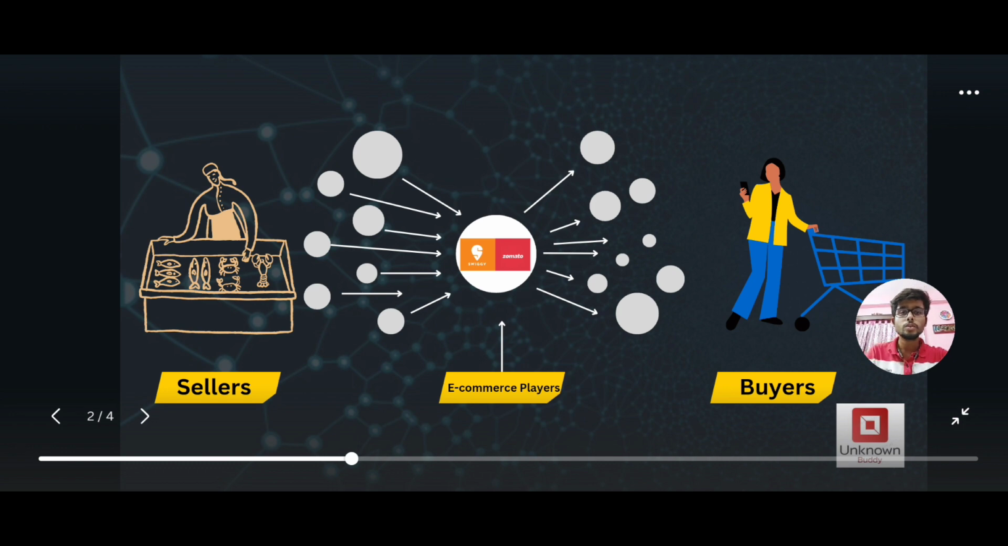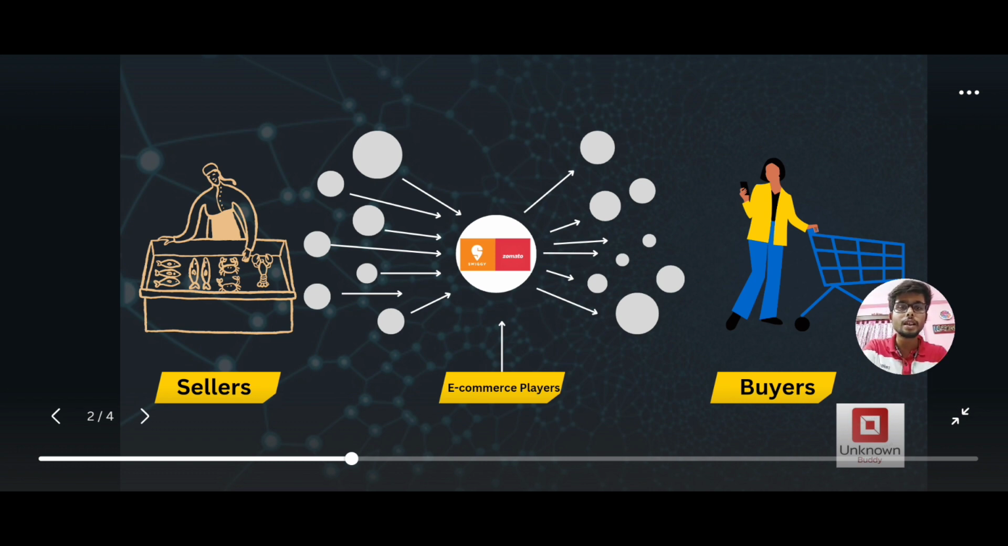So coming to the first part, that is how e-commerce players like Swiggy and Zomato work. I've taken the example of Swiggy and Zomato, but you can consider the same thing with Flipkart, Amazon and other players as well. So let's see how Swiggy and Zomato used to cater to their customer base.